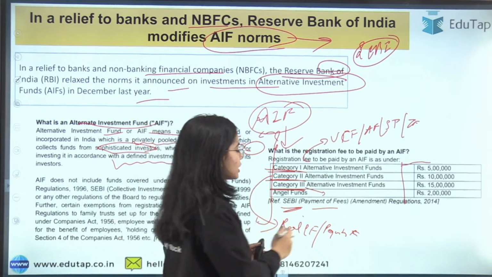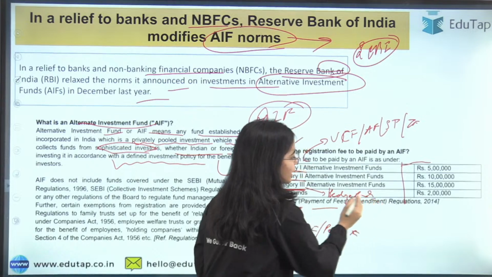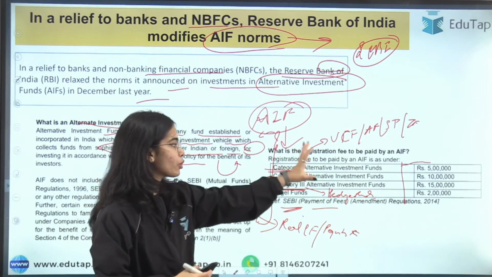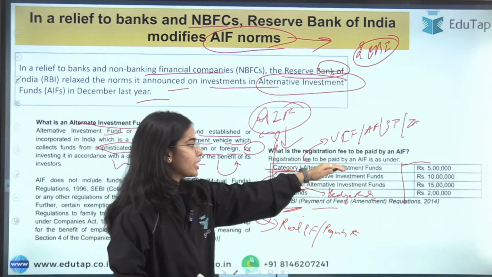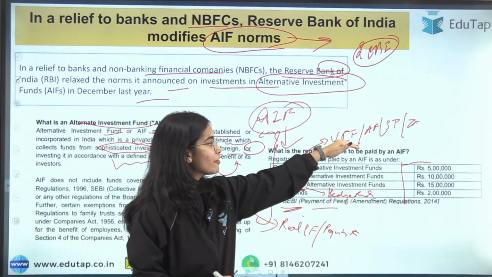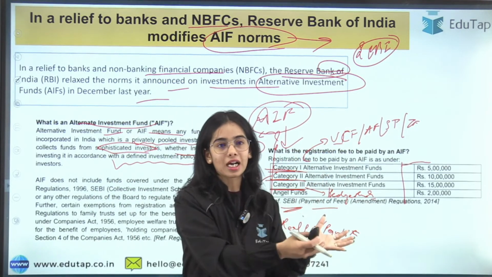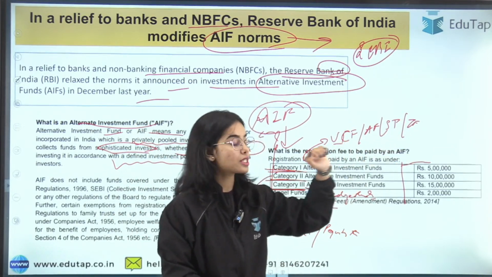They include the hedge funds. So all of these funds, if you have the starting knowledge, you must know about them. They are different kinds of funds. Category 1 alternative investment funds include venture capital funds or angel funds that usually invest in startups and such, or they invest in infrastructure projects and social projects.